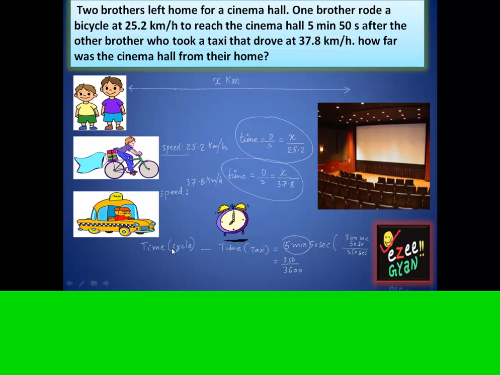Okay, and the time taken by the one who was cycling was x by 25.2 minus the other one who was driving the taxi was x by 37.8 equal to this. So this is a very important equation. Now you have to be a little careful, because now these equations use decimals, so you have to be more careful. Okay, so let's solve it separately.